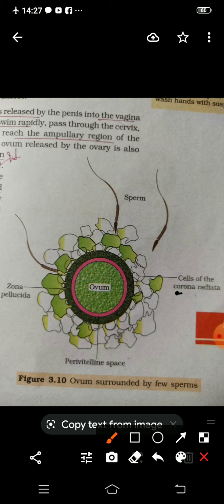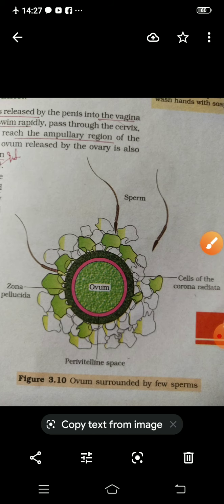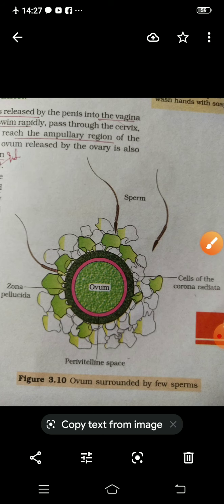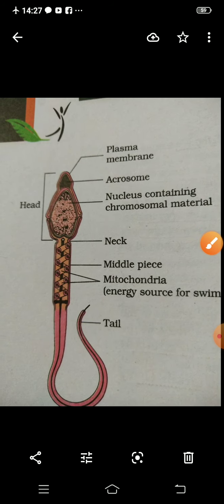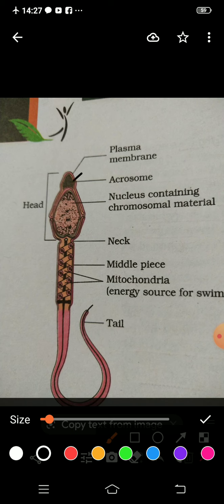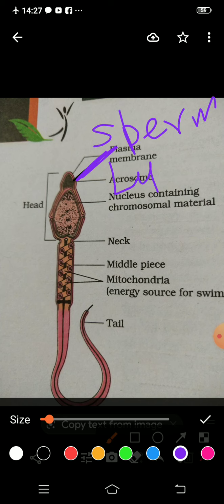And next, what are the other developmental stages? For that we have to move on to the next slides. This is also a diagram of a sperm I have drawn. This is the acrosome region, and the acrosome region secretes the sperm lysins, which help in the dissolution of the egg envelopes.